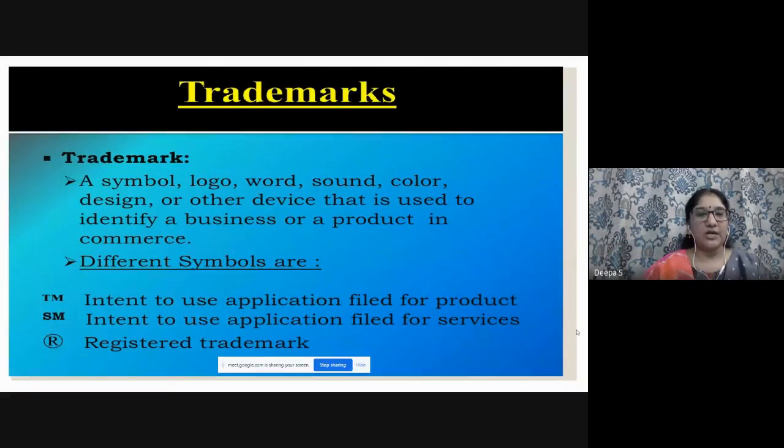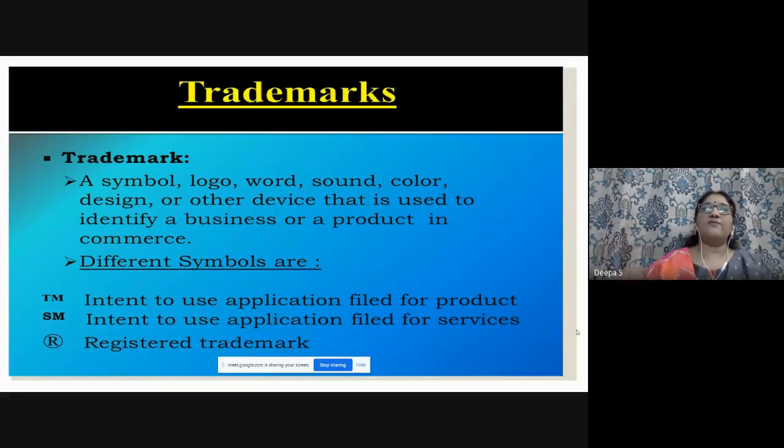And next comes trademark: a symbol, logo, word, sound, color, design, anything, right? That is used to identify a business or a product in commerce. Different symbols: TM means trademark, SM means service mark. Service mark is very famous in the United States of America, USA. So for products, we call it a trademark.